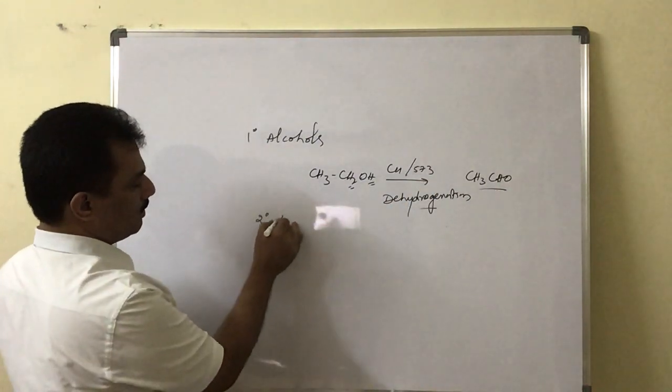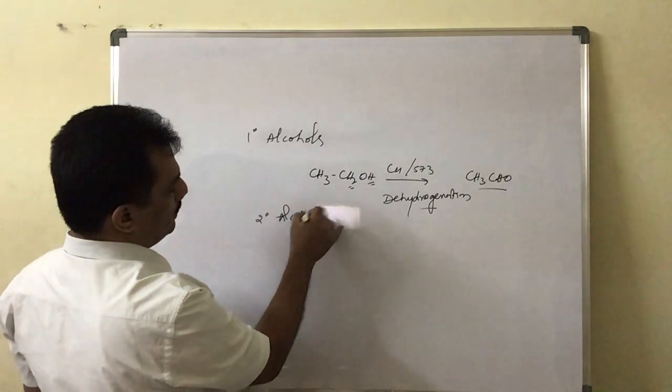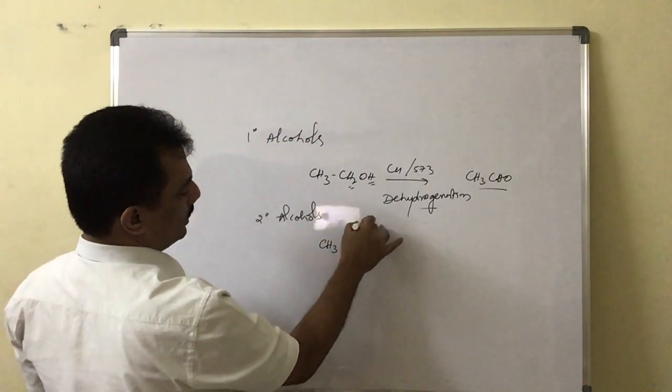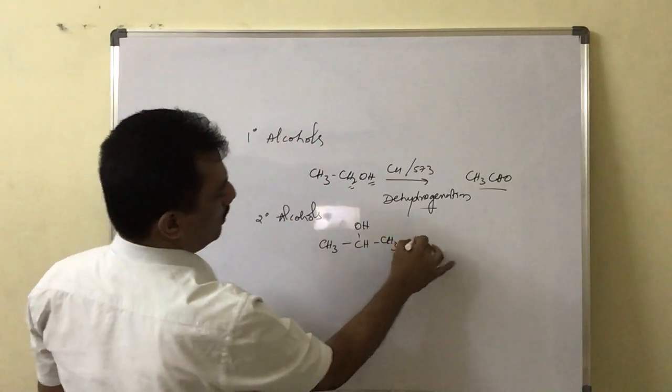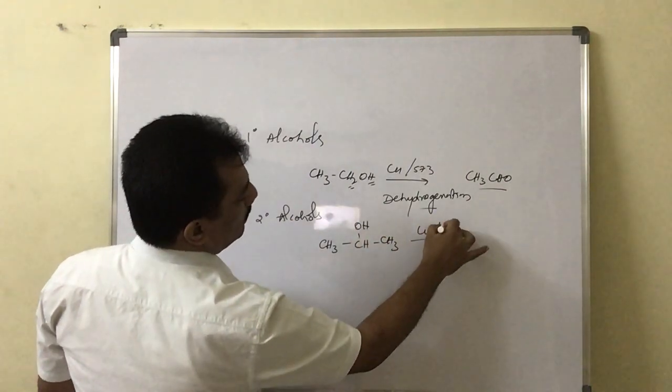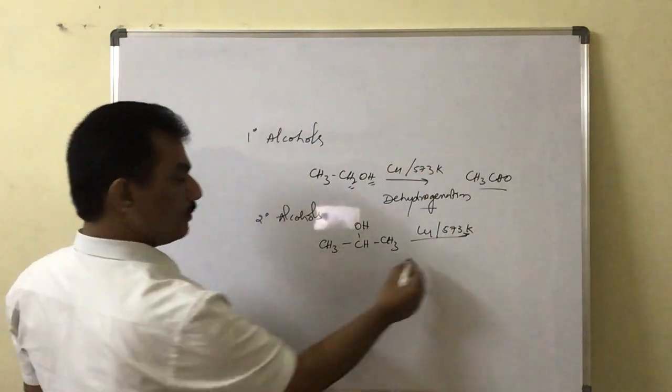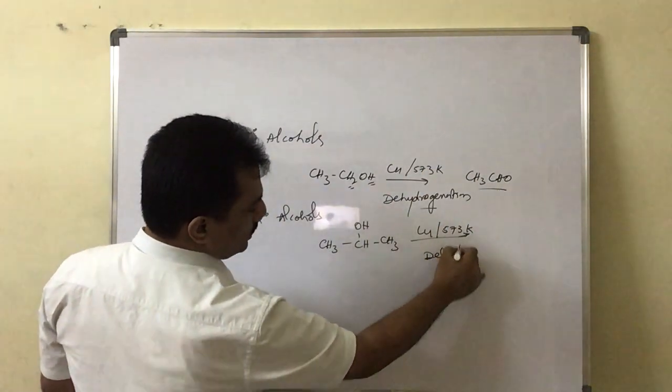And now let us go for secondary alcohols. The best example of a secondary alcohol is isopropyl alcohol. When it is passed over copper metal at 573 Kelvin, here also dehydrogenation takes place.